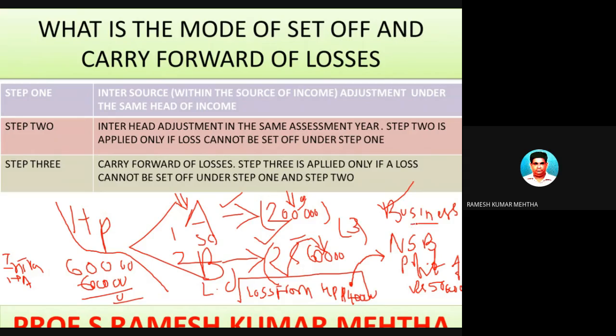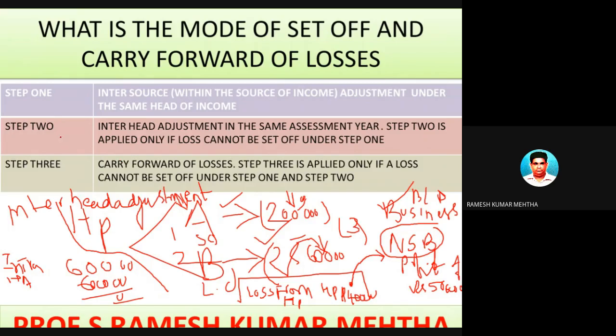So here there is a business profit. Now there is scope for inter-head adjustment. Inter-head adjustment means adjustment of loss of one income against profit or gains or income from other sources of income, other types of incomes. In this case, this is a house property loss and this is a business profit.